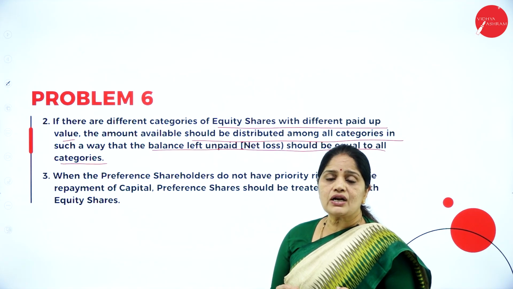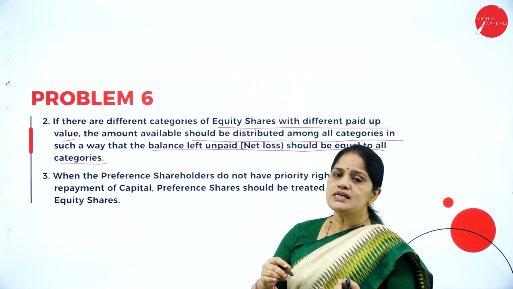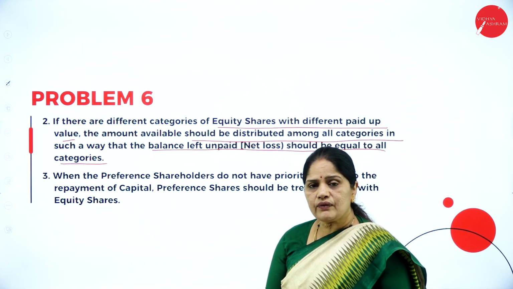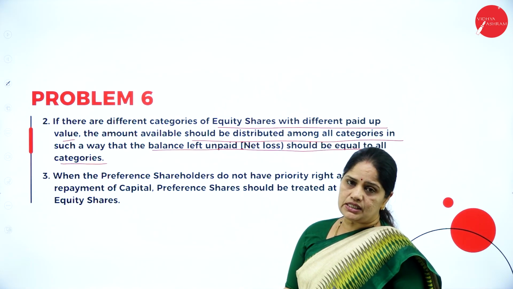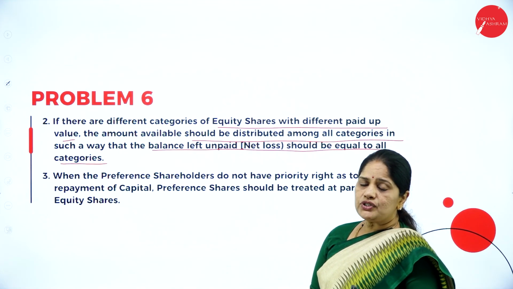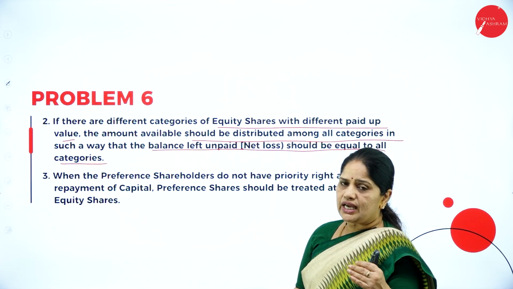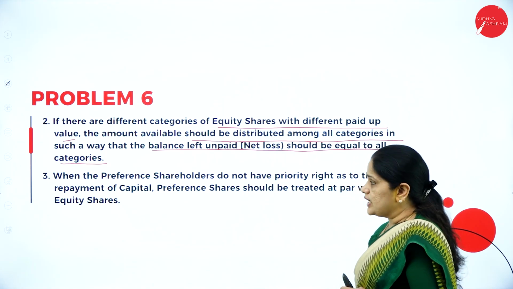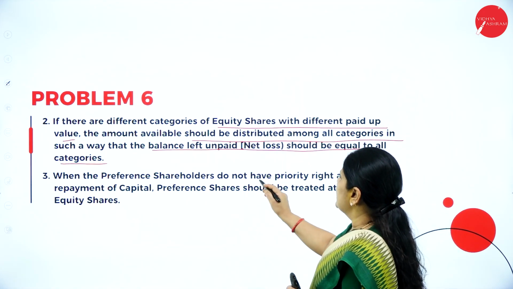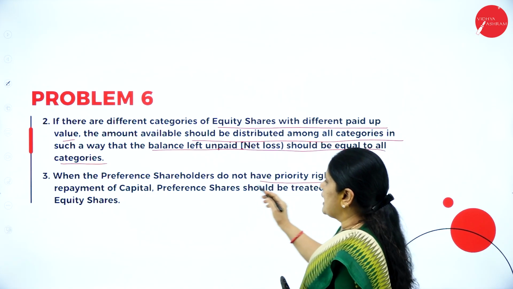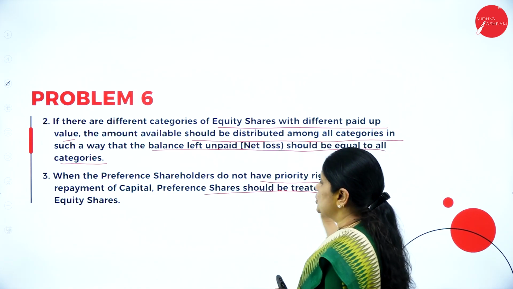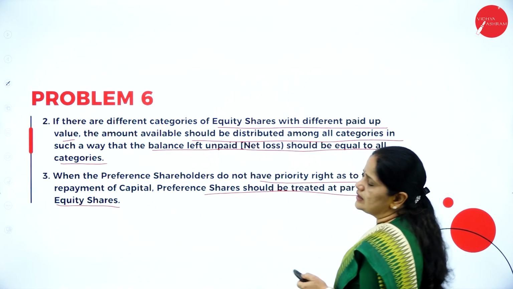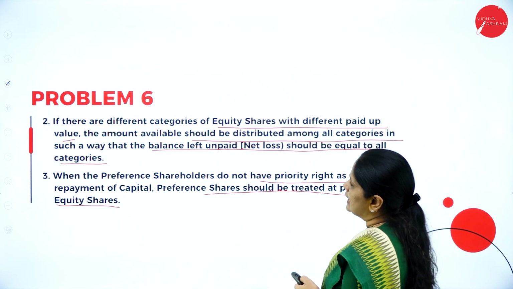Preference shareholders have paid up 90 rupees, A equity shareholders have paid up 80 rupees, and B equity shareholders have paid up 60 rupees. Now we have to see that whatever loss is shared, it will be equal among all the three types of shareholders. So when preference shareholders do not have preferential right, preference shares should be treated at par with the equity shares.